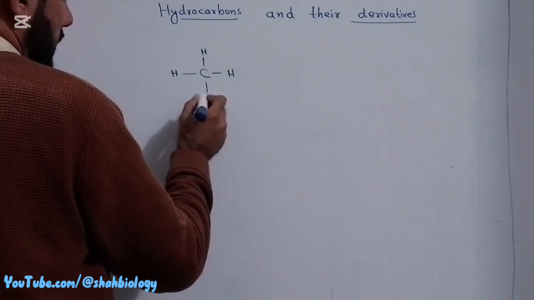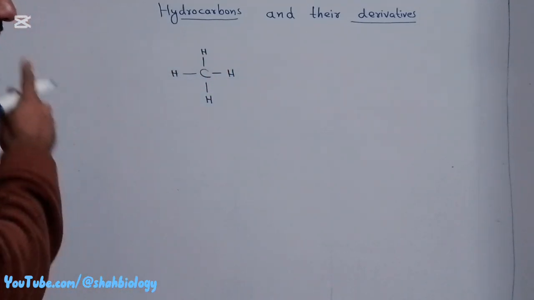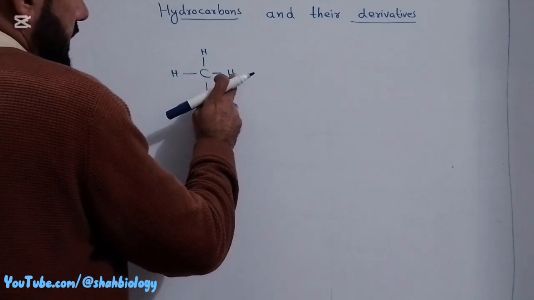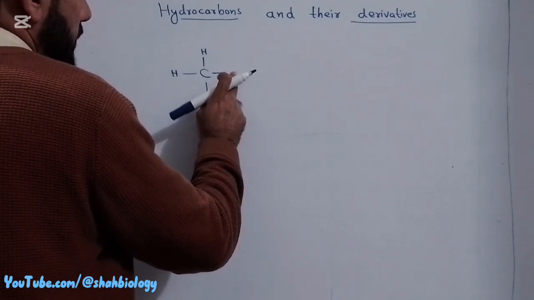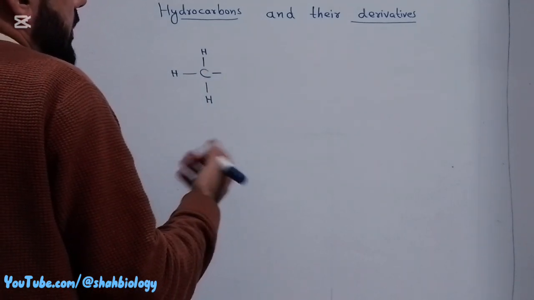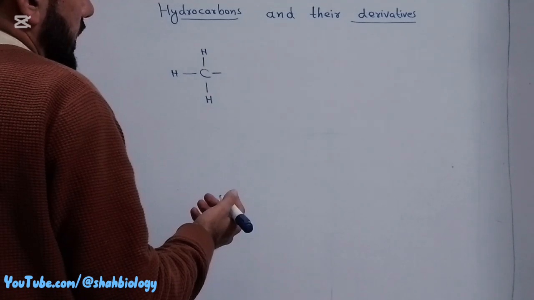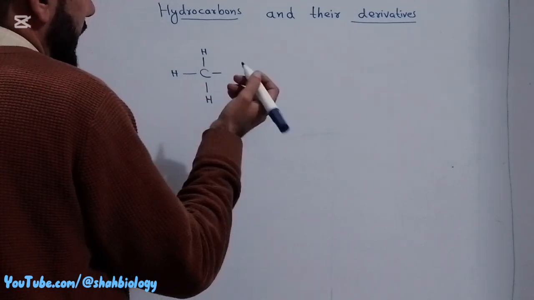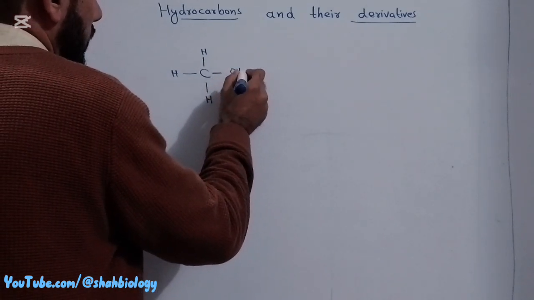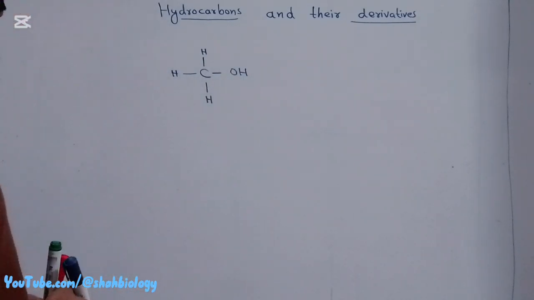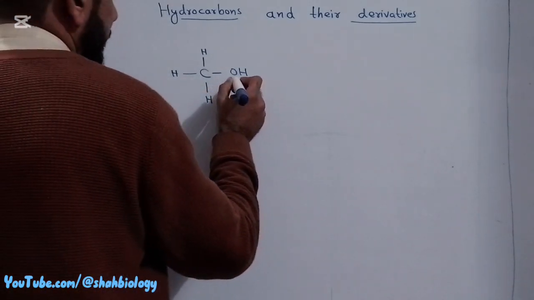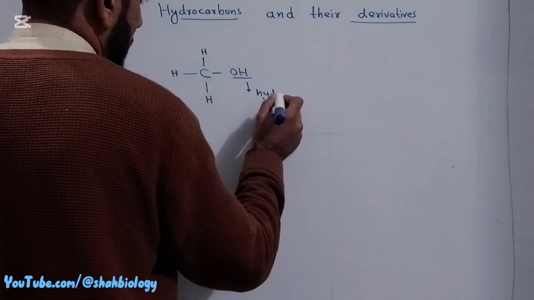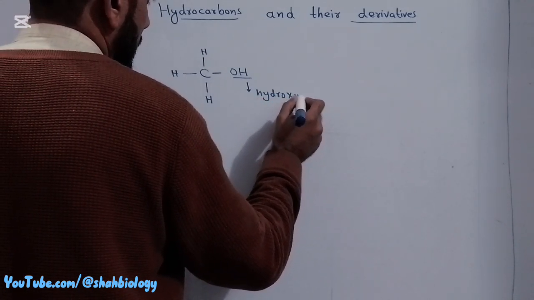If I remove this hydrogen atom from this point and attach some other group of atoms, or simply an atom other than carbon and hydrogen, for example OH, bonded here, this group of atoms is called a hydroxyl group.